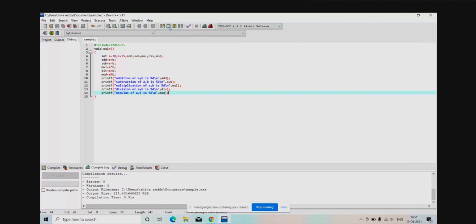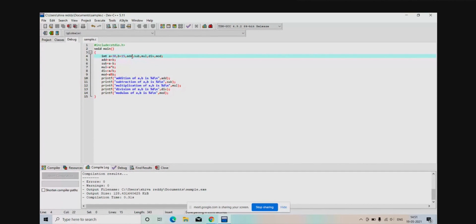Yes, sir, in the fourth step, can we interchange addition, subtraction, multiplication in that order only should we write? Exactly, no issue. There is no particular restriction that you should write addition first or subtraction first. It is not like that.